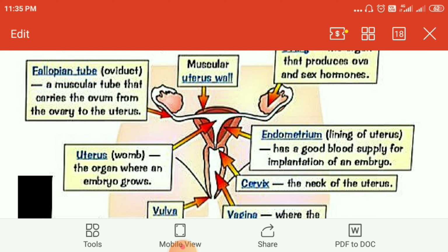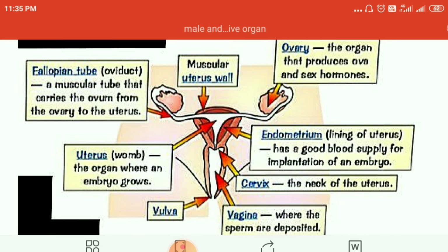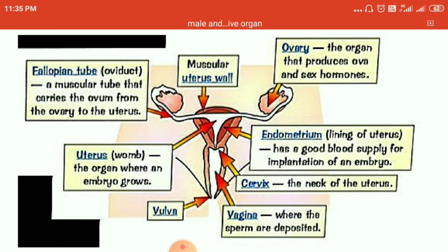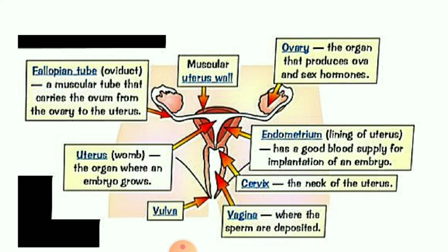Sometimes what happens, if some other place beyond the endometrial layer is utilized for the fertilization, that particular thing is known as ectopic pregnancy. And during that time, children, the mother used to suffer a lot. She will have various types of trouble, various types of pain. Okay, children. So that is one important topic, ectopic pregnancy.